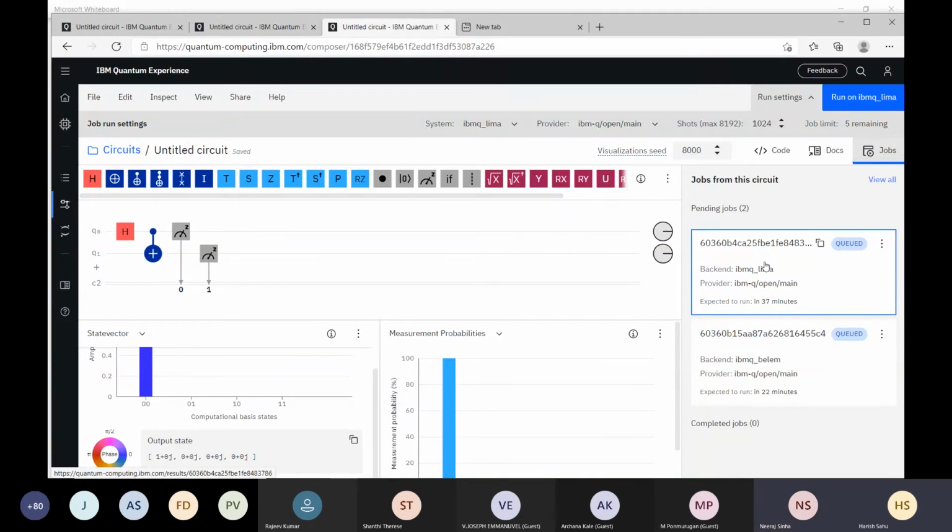Okay, one more basic question. You always talk about circuits. Circuits are nothing but algorithms, right? There are qubits, and you apply some gates on them. Whatever algorithm there is, it will basically boil down to quantum gates and qubits only. Like in classical computing, you have AND gates, OR gates, and you apply those gates to implement the algorithm. Yes, sir, here also it is a similar thing. Qubits and quantum gates are there, and those are applied.